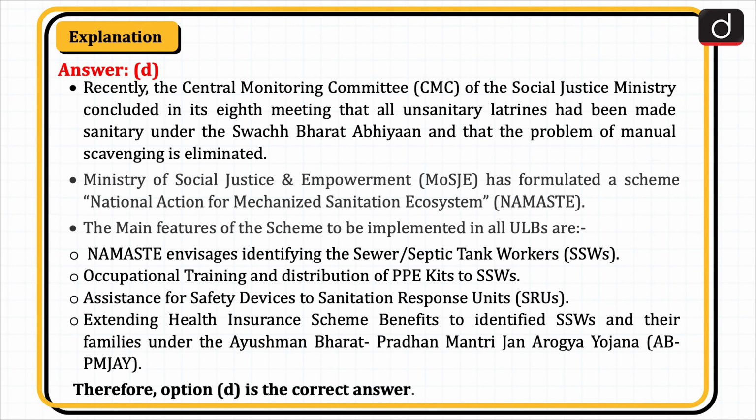Ministry of Social Justice and Empowerment has formulated a scheme, National Action for Mechanized Sanitation Ecosystem, that is Namaste. The main features of the scheme to be implemented in all ULBs are Namaste NVSAGEs, identifying the sewer or septic tank workers, occupational training and distribution of PPE kits to SSWs, assistance for safety devices to sanitation response units, and extending health insurance scheme benefits to identified SSWs and their families under the Ayushman Bharat Pradhan Mantri Jan Arogya Yojana. Therefore, option D is the correct answer.